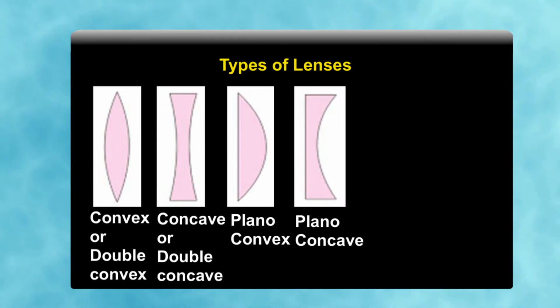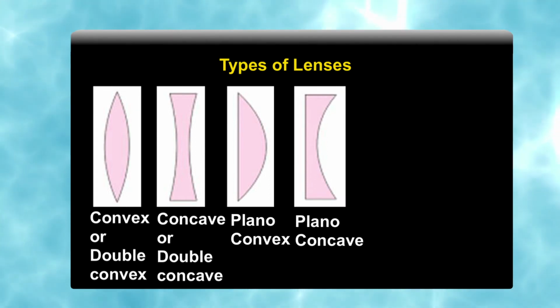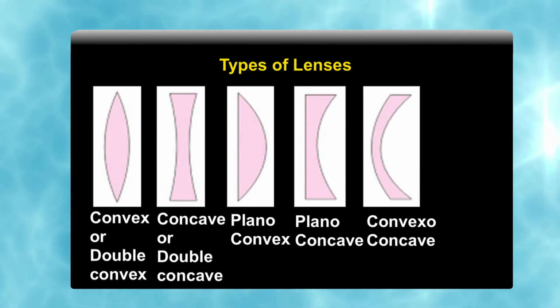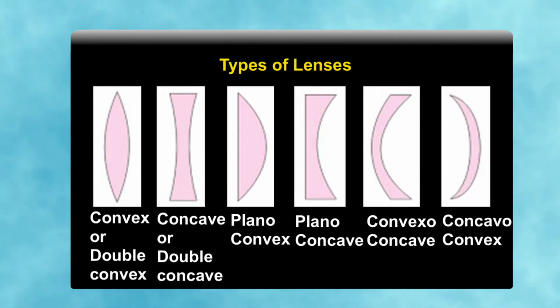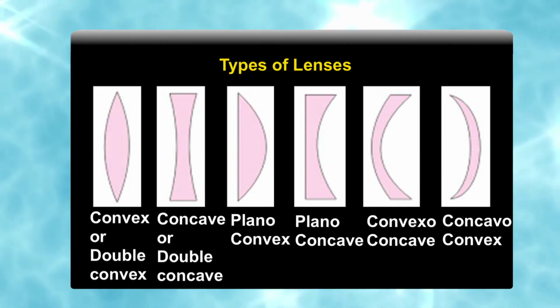Then plano-concave, where one side is plane, the other side is concave. Then biconcave or biconvex, and concavo-convex, where one side is concave and another side is convex. So, these are the types of lenses, which depend on their surfaces, because a lens has two sides.